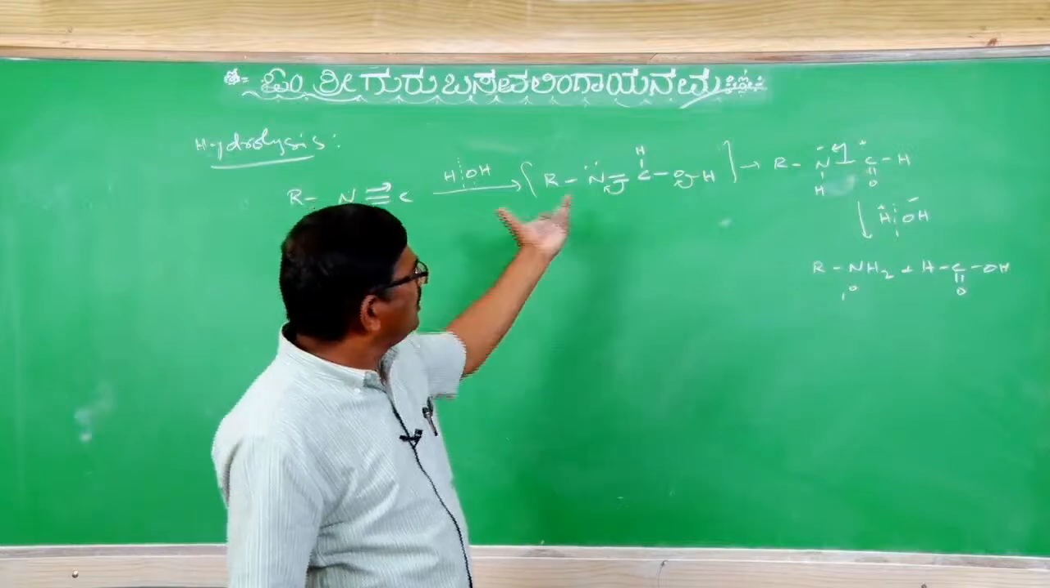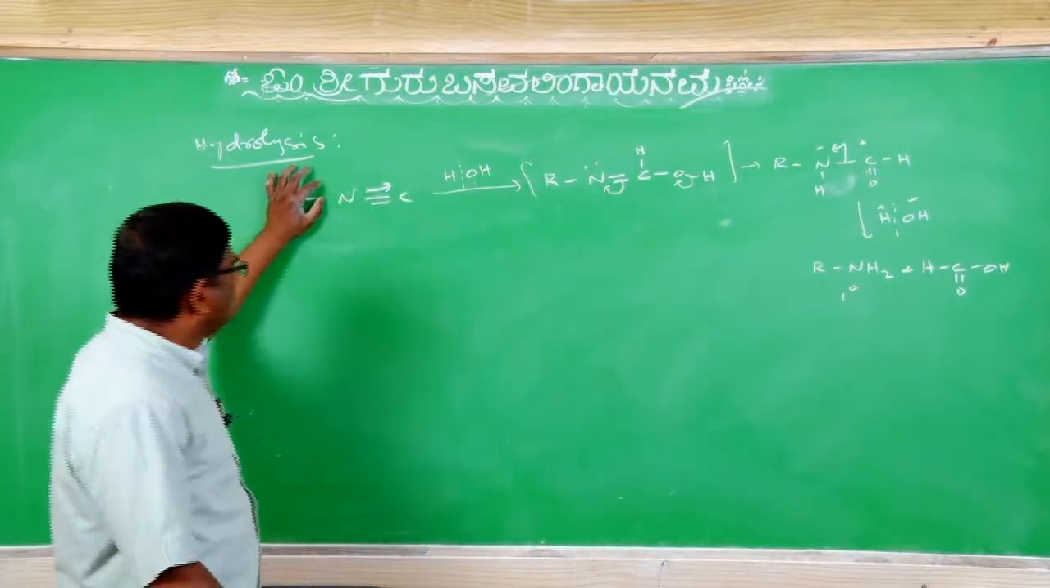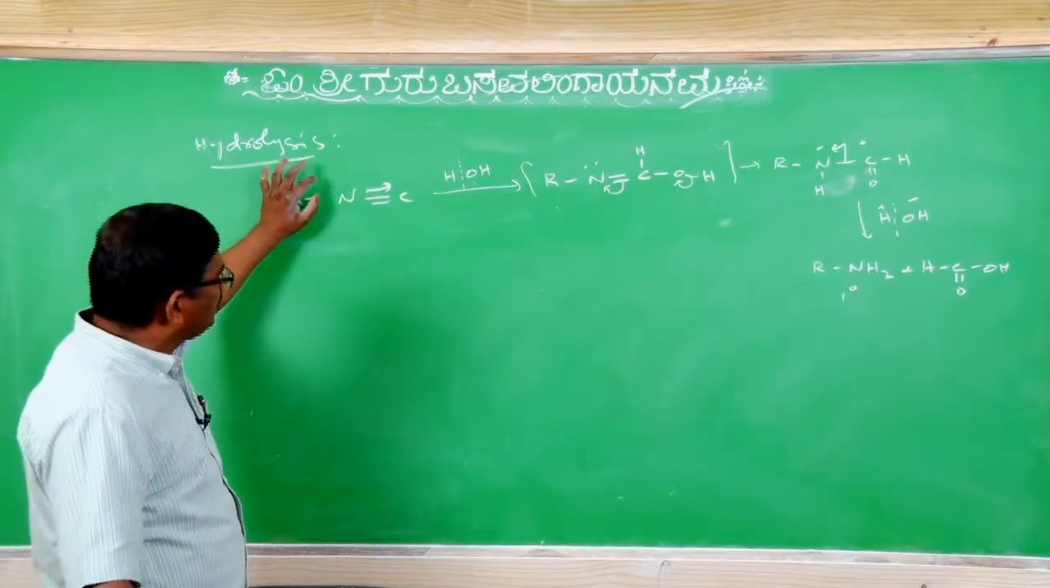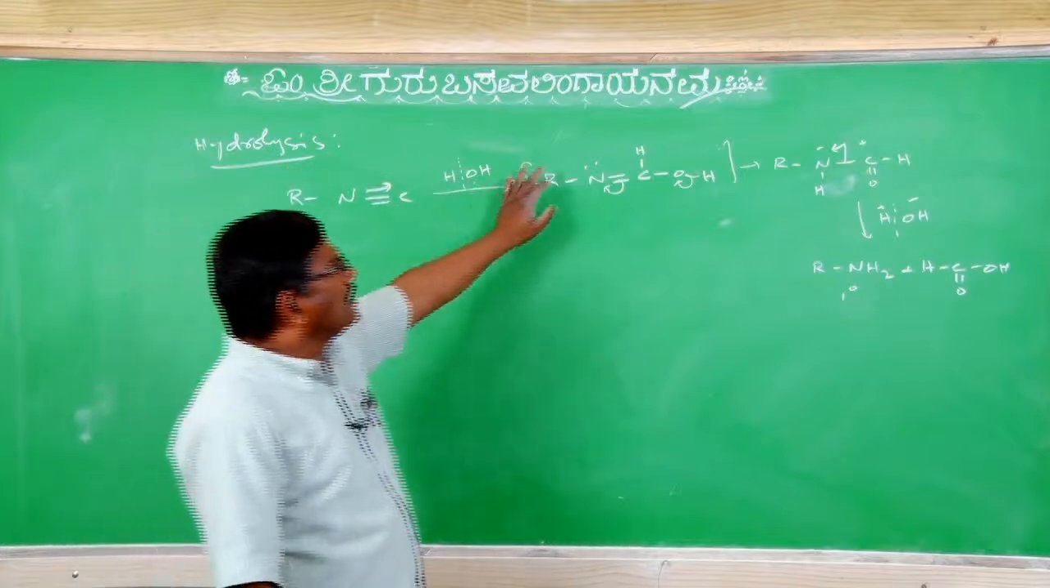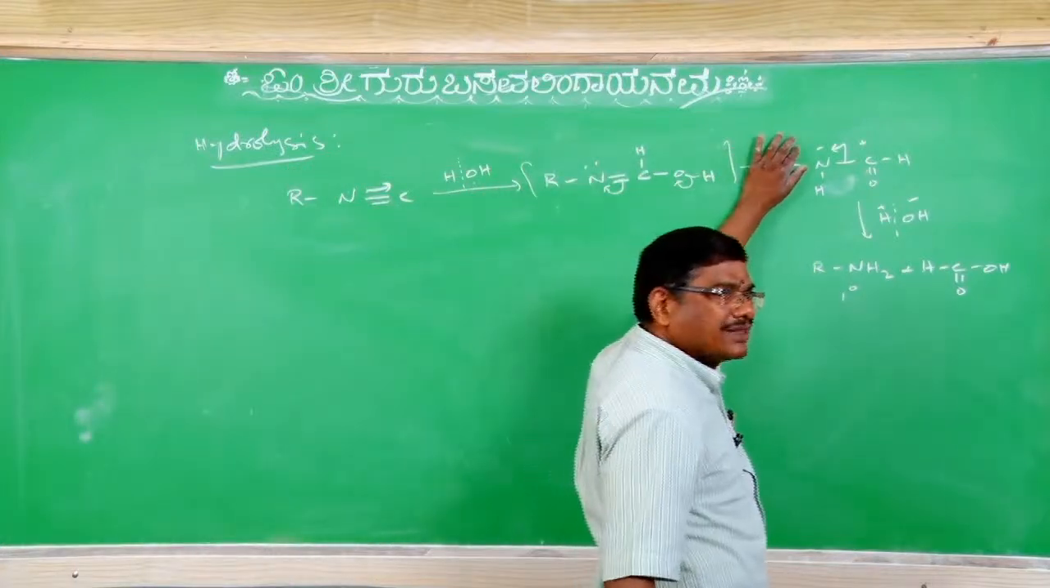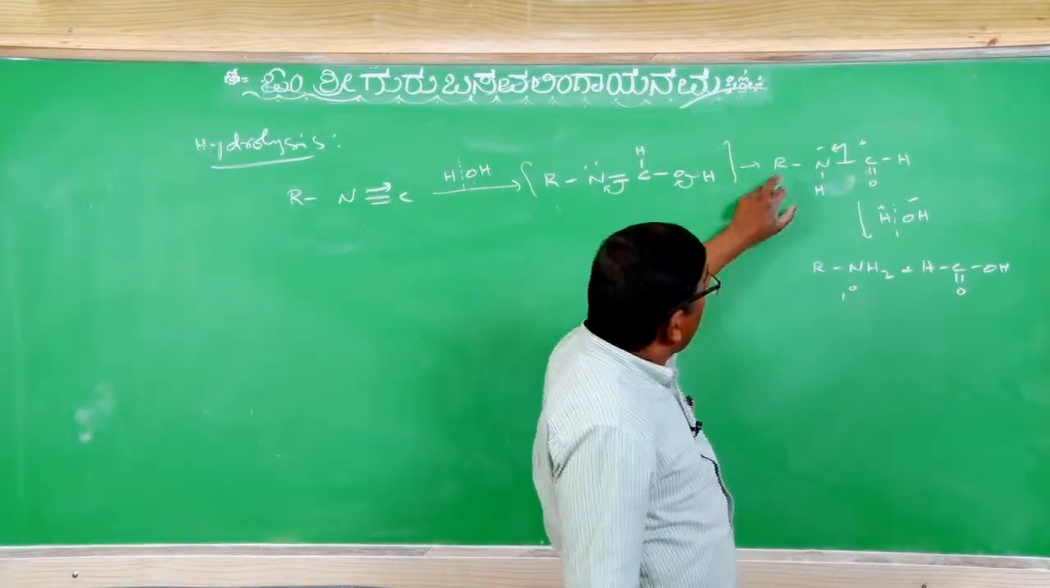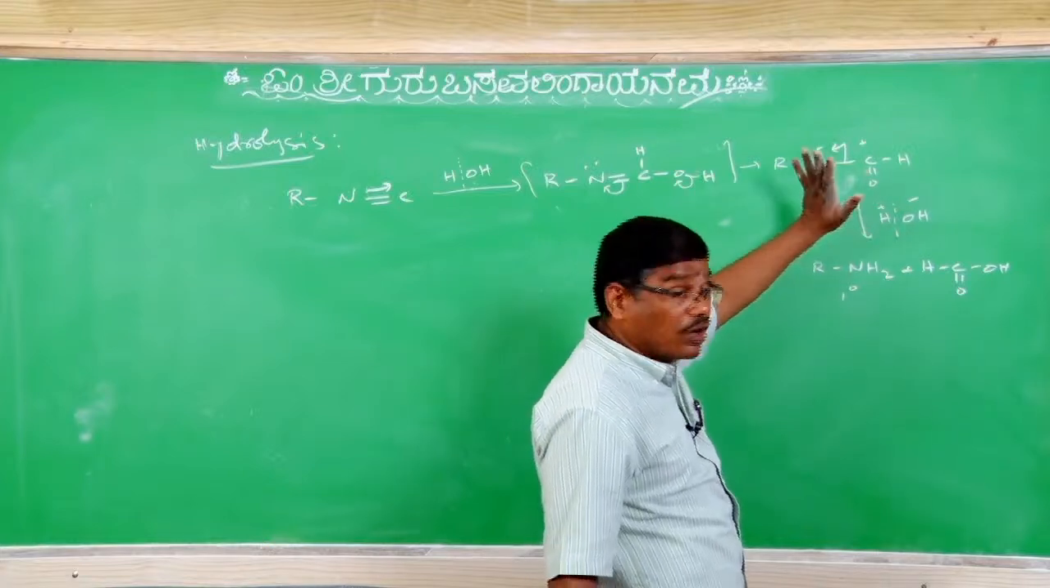Clear? Whatever example they may give, you can do it. Here, if methyl isocyanide is given, then here methyl will be there, N-methyl formamide. Whatever the alkyl, it is formamide only.